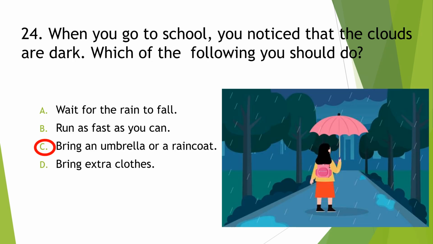When you go to school, you notice that the clouds are dark. Which of the following should you do? A. Wait for the rain to fall. B. Run as fast as you can. C. Bring an umbrella or a raincoat. D. Bring extra clothes. Okay, so you're going to bring an umbrella or a raincoat.